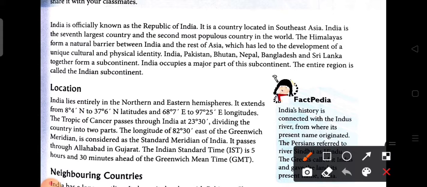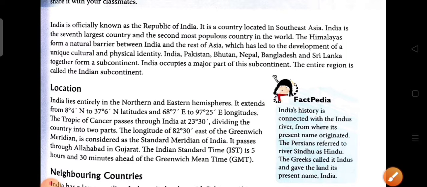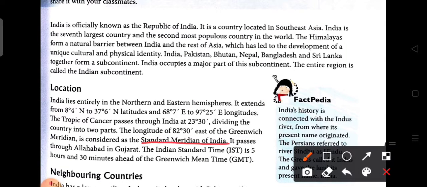Now here we can see the longitude of 82 degree 30 minute east. This is an important longitude, we have to remember it, and it is east of the Greenwich meridian. If here it is the Greenwich meridian, it lies 82 degree 30 minute east from the Greenwich meridian, that is the 0 degree longitude. It is considered the standard meridian of India. It passes through Allahabad in Uttar Pradesh.